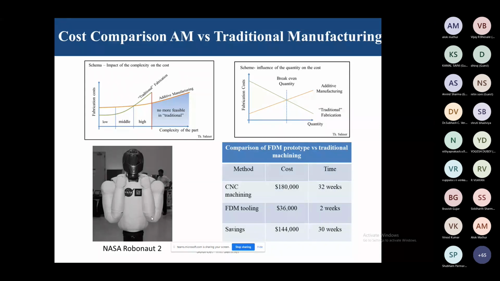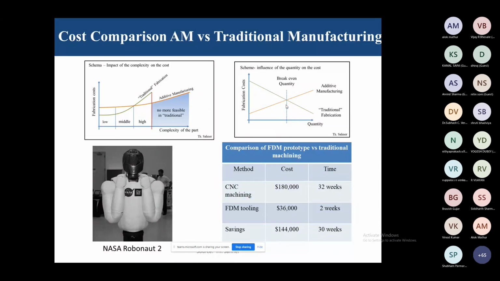In the second diagram, we can see the production cost versus quantity. In that case, with additive manufacturing the cost simply increases, but in the case of traditional fabrication, the cost decreases. Of course, Henry Ford developed mass production lines, the transfer lines for mass production. So of course the cost of machining is going to decrease. But in the case of additive manufacturing, the cost increases very little.